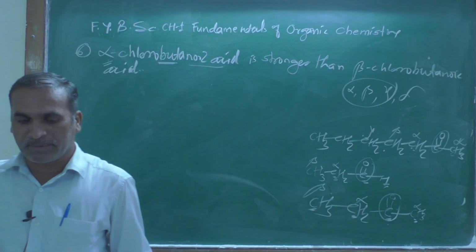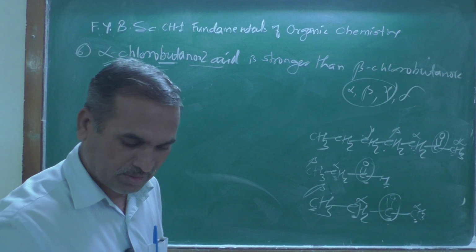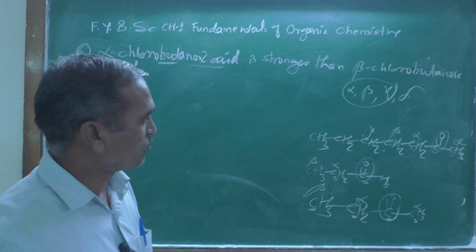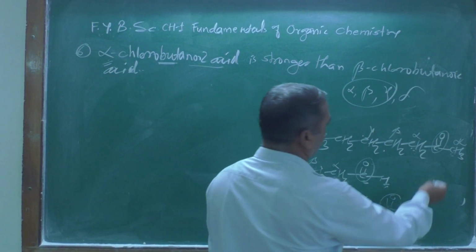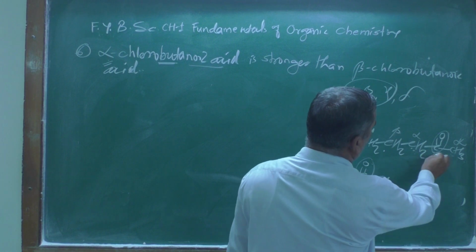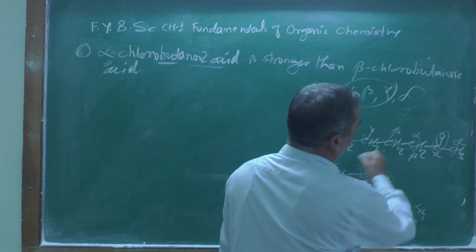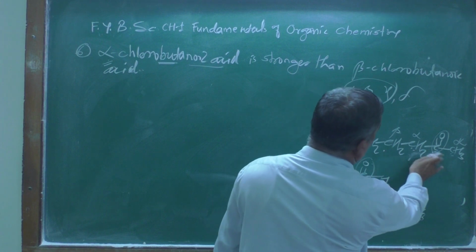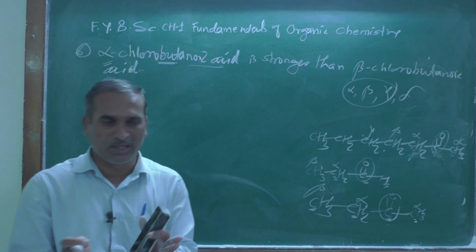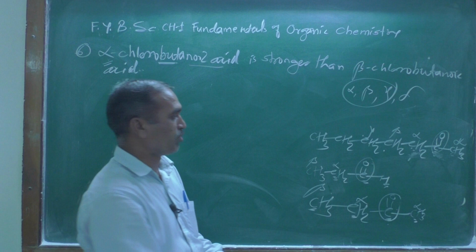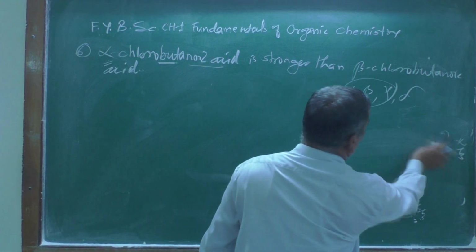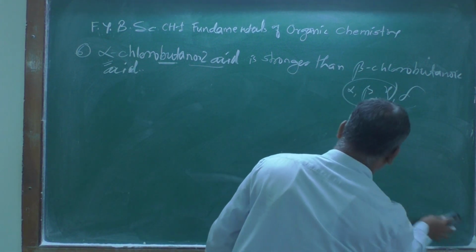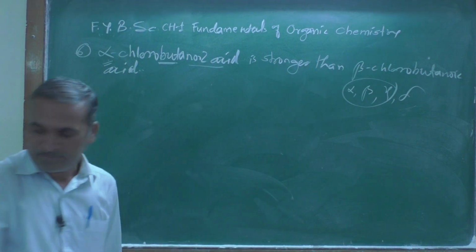So in this way you remember alpha, beta. Most of the students get confused, they give this as alpha and then this one as beta. Don't do that. That carbonyl group you leave, the adjacent carbon atom you remember, those are alpha, beta, and gamma, like this. Understood this one?